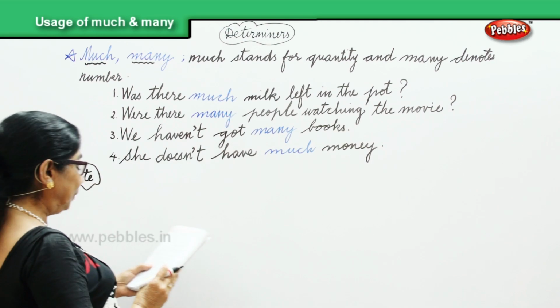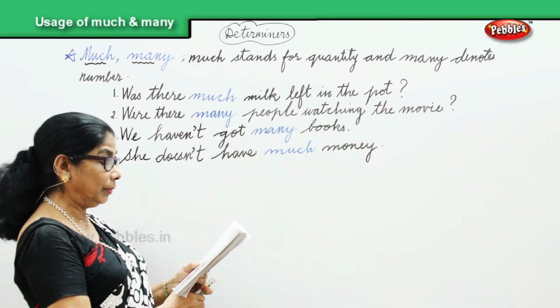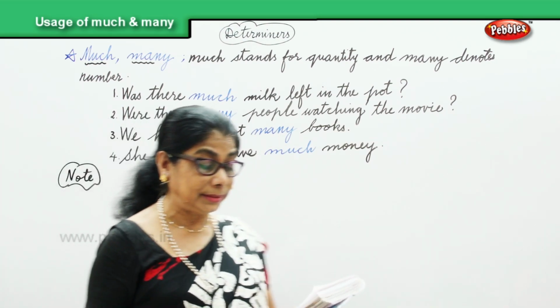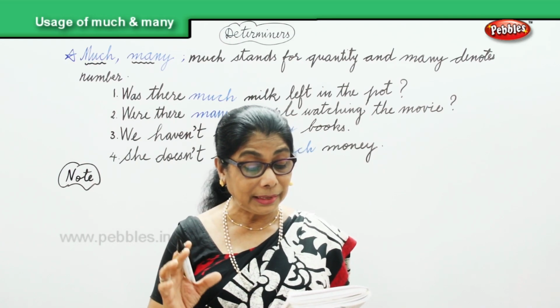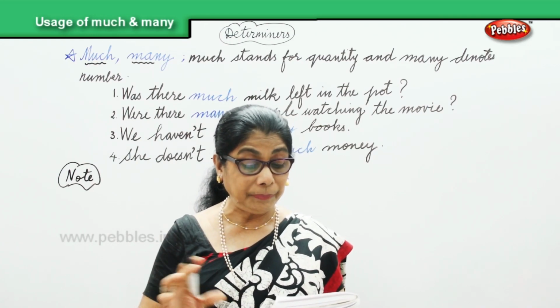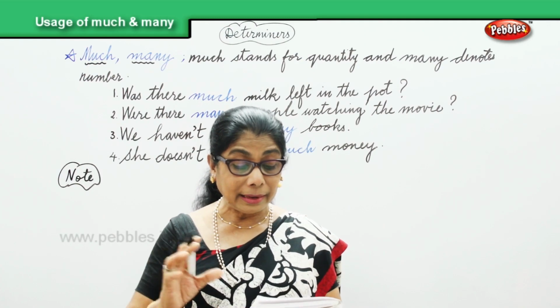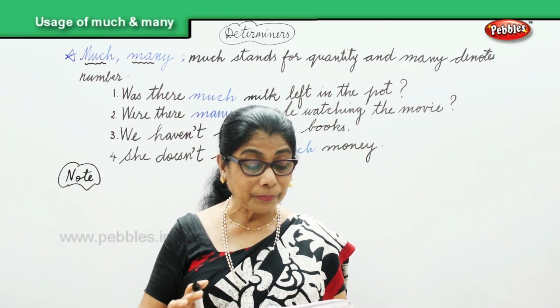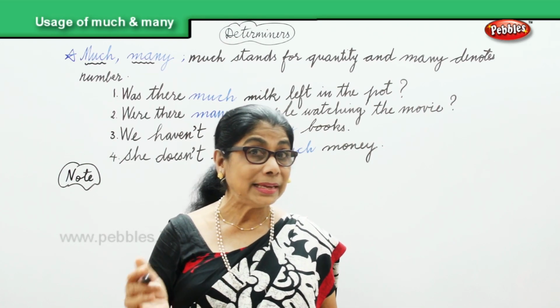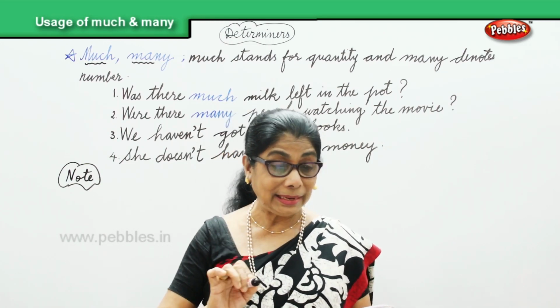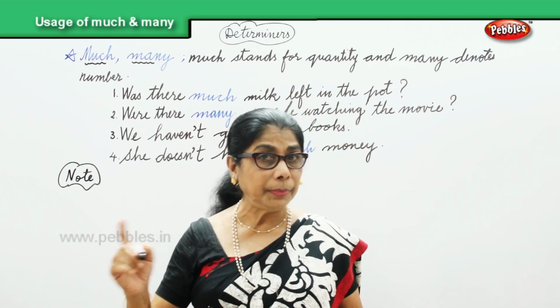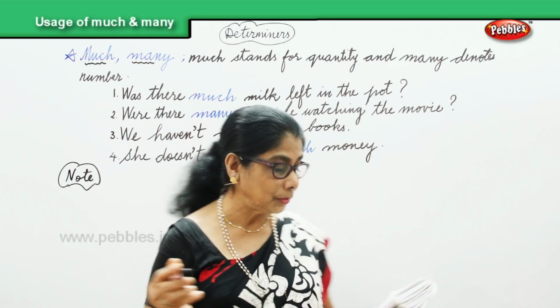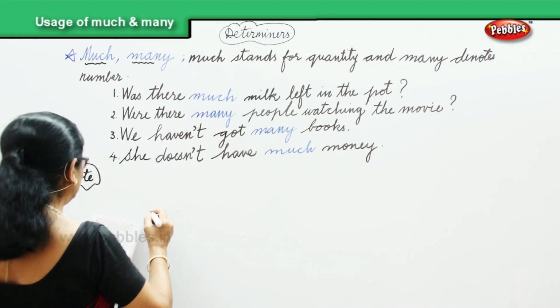Words and expressions like those given in the box below: a great many, a good many, a great number, a lot of, lots of. You can use these instead of many. Instead of saying many people came, a great many. So let's remember words and expressions.